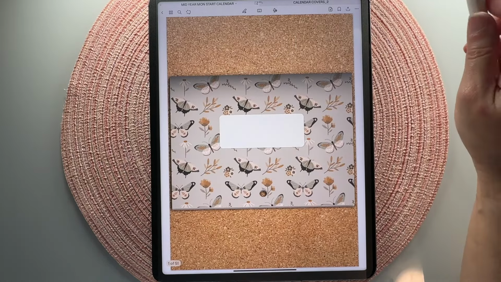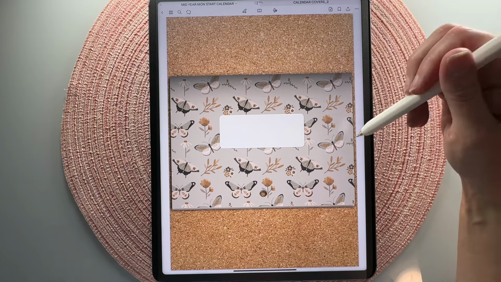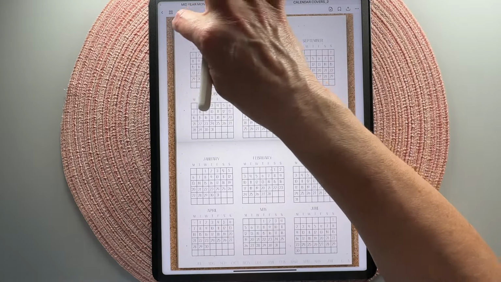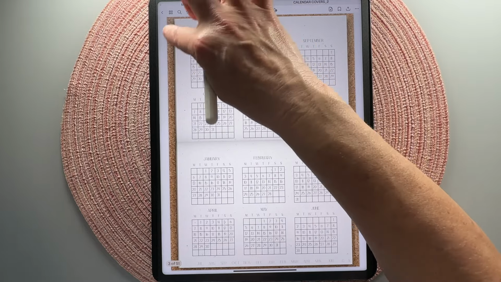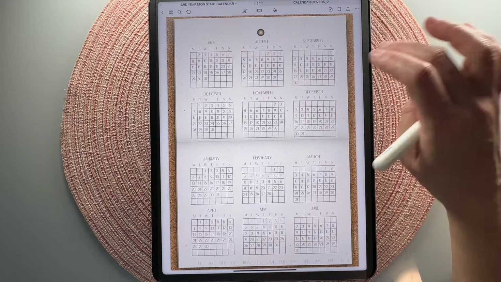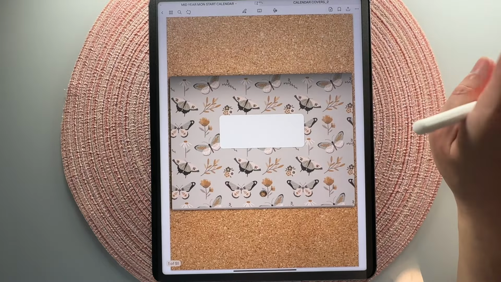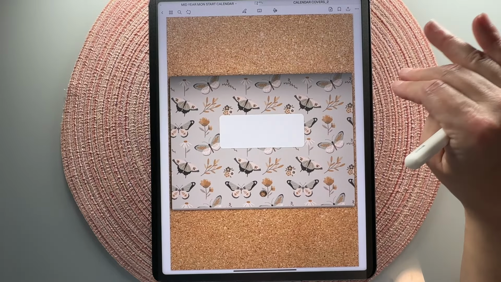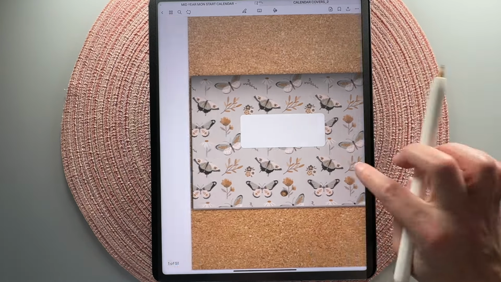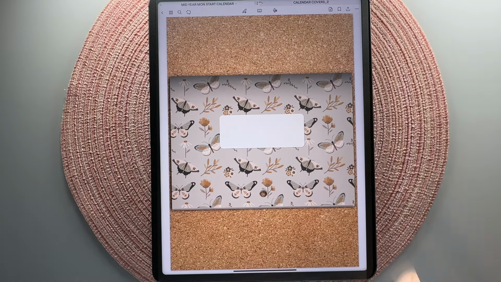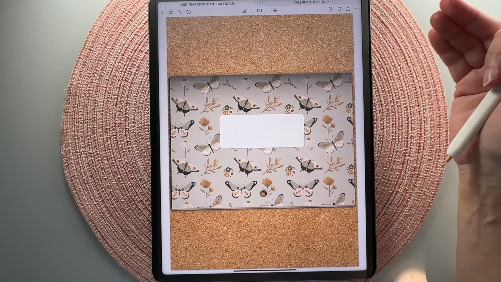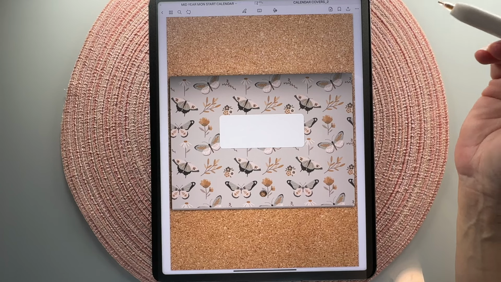The only thing I will need to mention is if you do decide to replace your cover, the hidden link to the cover page will no longer work. And that is because that link was attached to that other page that you had just deleted. So anytime you delete a linked page in your planner, obviously that link won't work, even though I did, technically replace it on page 1 with another page. But the Goodnotes system doesn't recognize that because it wasn't made in Goodnotes. So that is the only thing if you do decide to go with multiple covers on your planner, that's important to know.